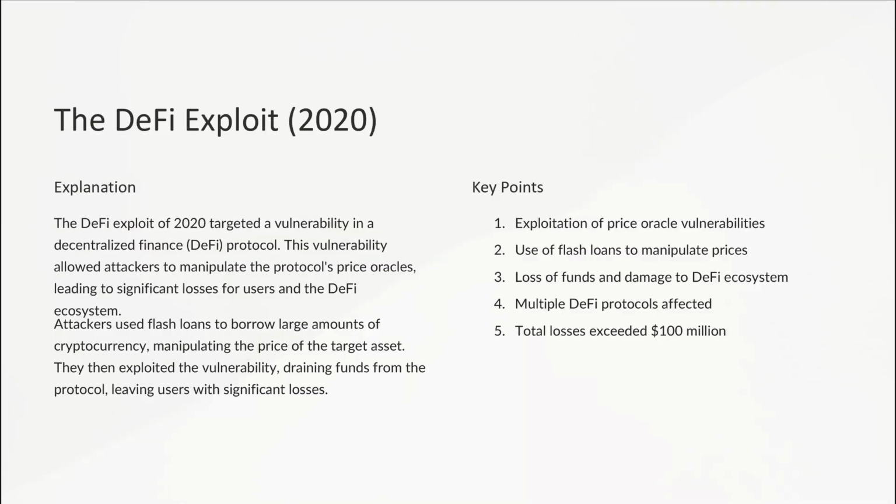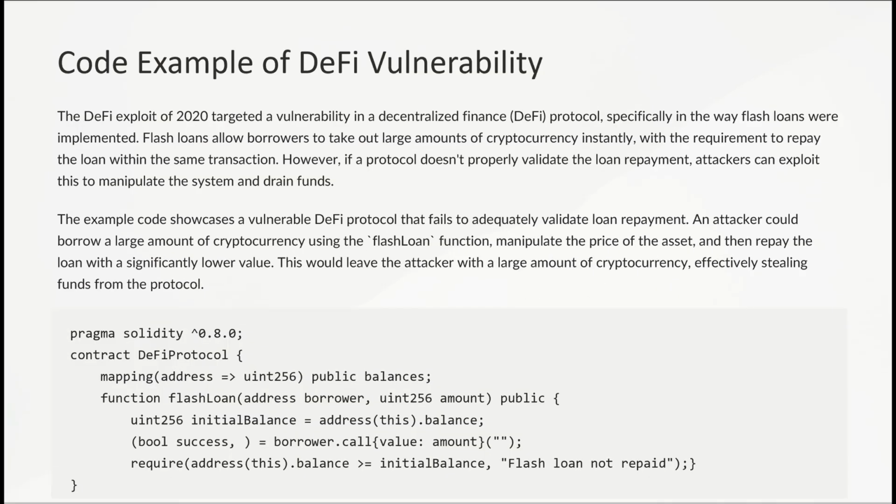Finally, let's examine the DeFi exploit of 2020. This targeted a vulnerability in a decentralized finance protocol involving flash loans. Flash loans basically allow borrowers to take out large amounts of cryptocurrency instantly, with the requirement to repay the loan within the same transaction. However, if a protocol doesn't properly validate the loan repayment, attackers can manipulate the system and drain funds. Here's an example of a vulnerable flash loan implementation.